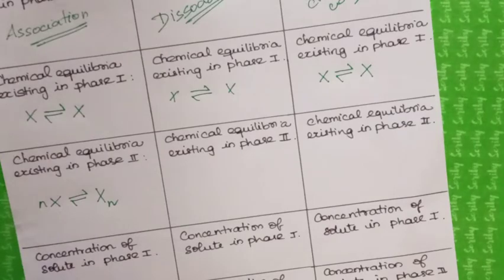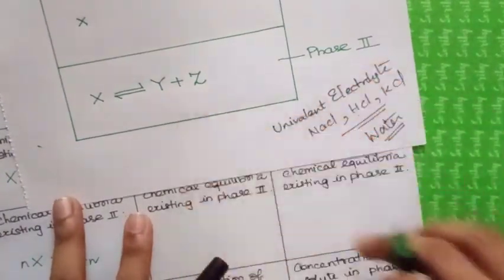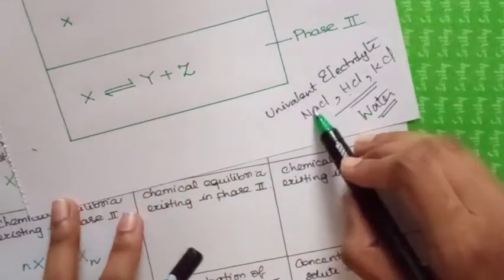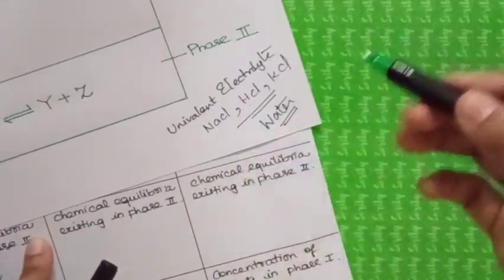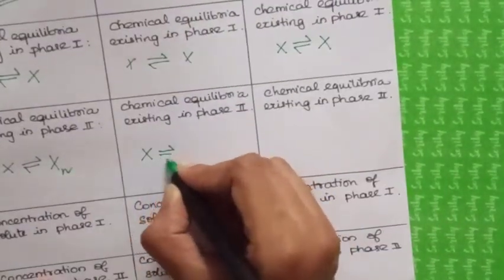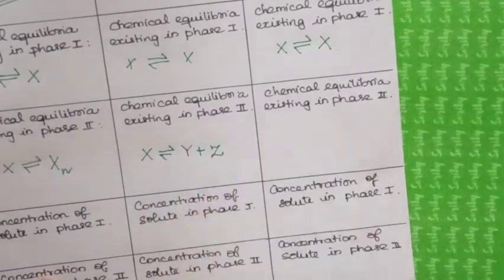And for dissociation, what happens? The chemical equilibria existing in phase 2 will be looking something like this. It will just dissociate. NaCl means Na plus Cl minus, okay. So I can write it as X in equilibrium with Y plus Z.